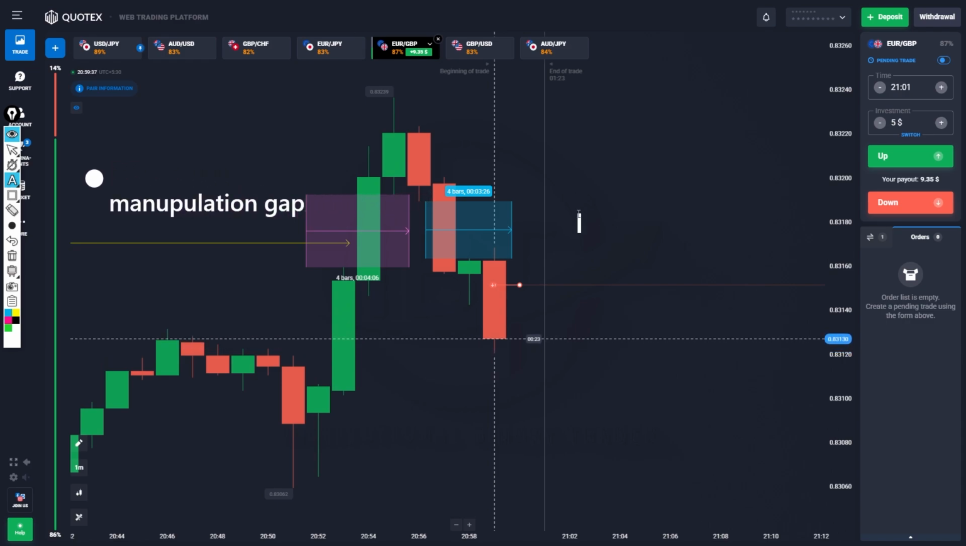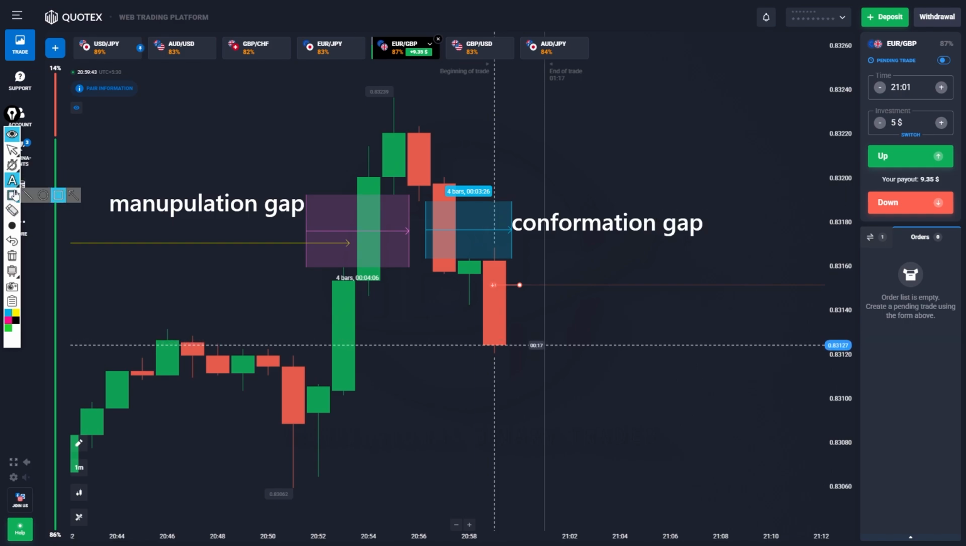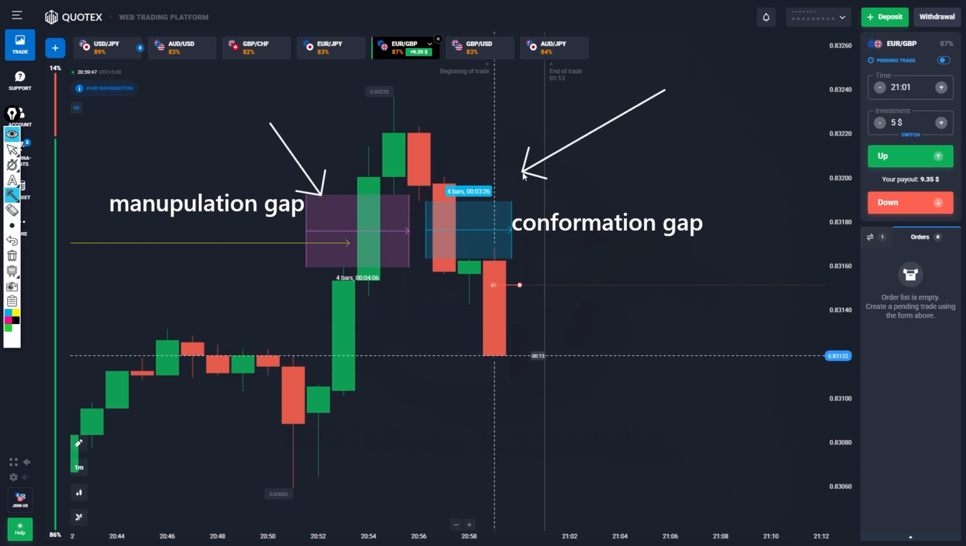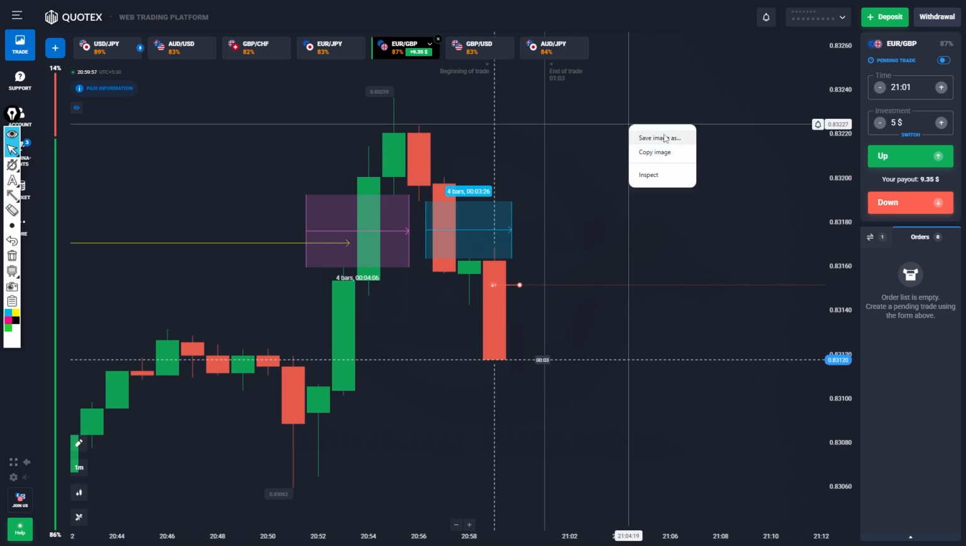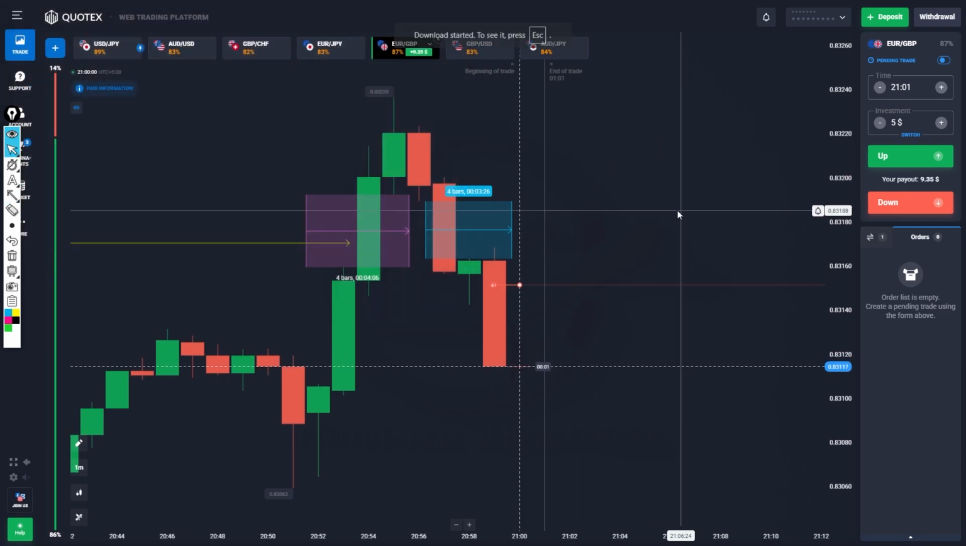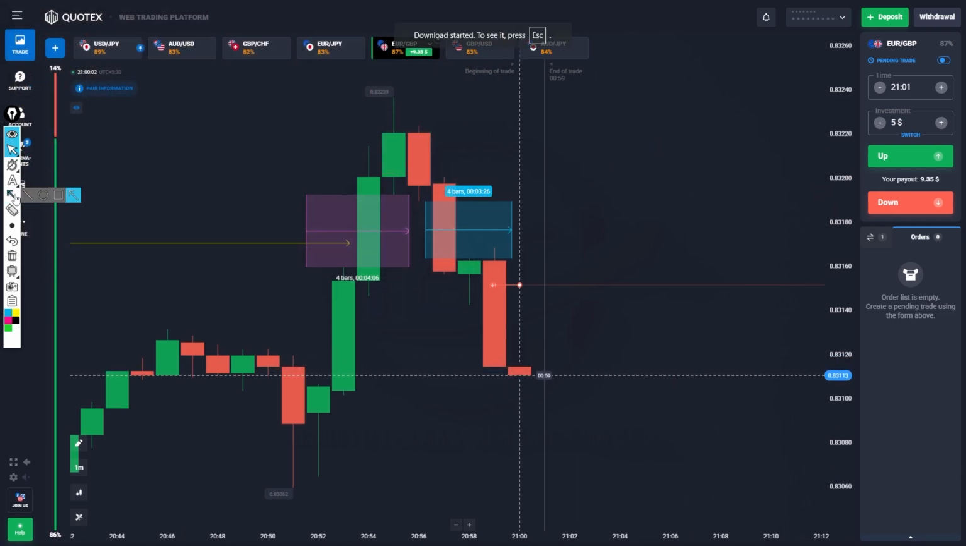This is the manipulation gap, this is the confirmation gap. So there are two kinds of gaps. See, this is manipulation, this is confirmation. Why is this manipulation? Here a liquidity sweep was not respected. After not respecting, the market created the gap, so it went down very strongly. So this will act like a confirmation.